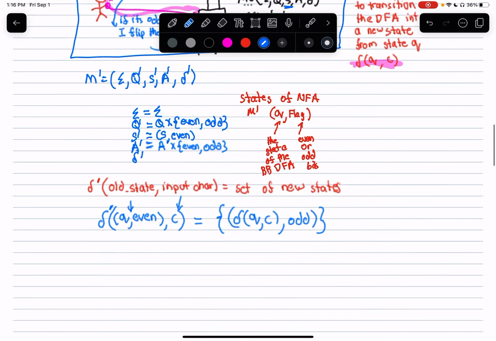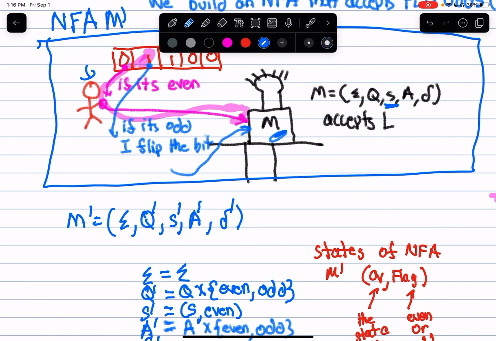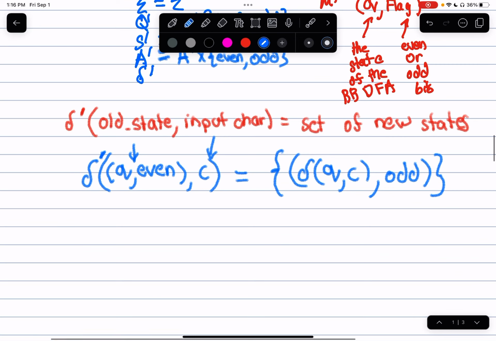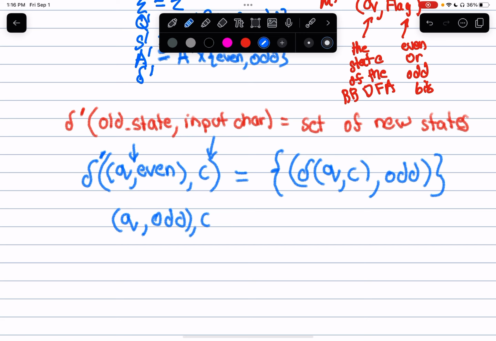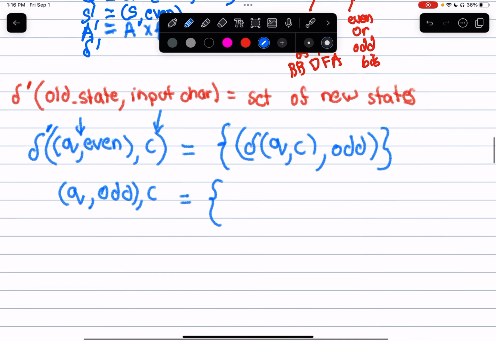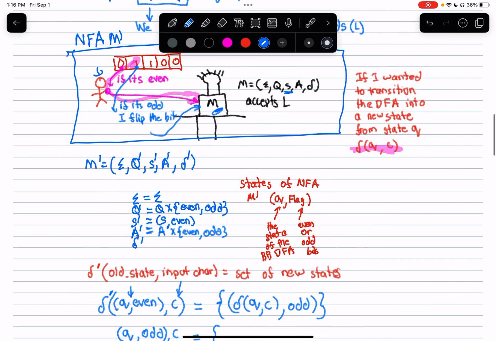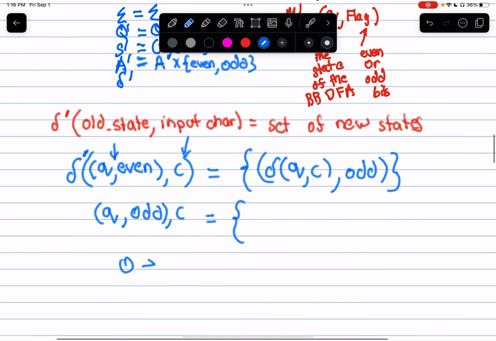Okay, now suppose the man standing over here has grabbed an odd bit. So the DFA black box is in state Q. The man standing on the side of the machine has grabbed an odd bit, and he's grabbed input character C. Remember, if he grabs an odd bit, he's grabbed index 1. He needs to flip the bit before passing it into the machine. So if my character was 0, I'd pass in a 1. If my character was 1, I'd pass in a 0. We could also simply represent this as C complement.